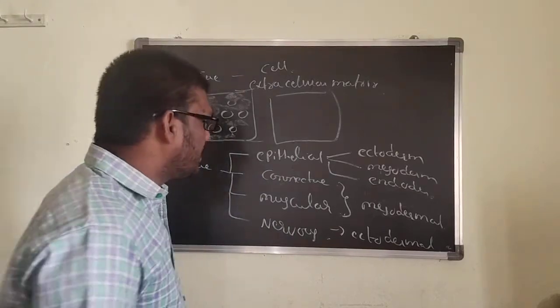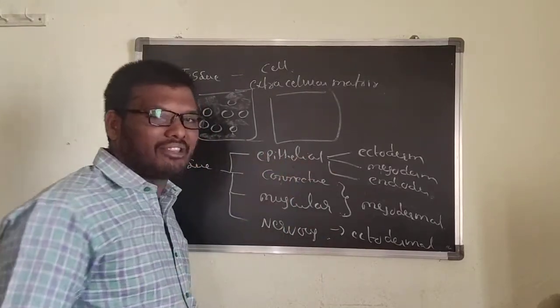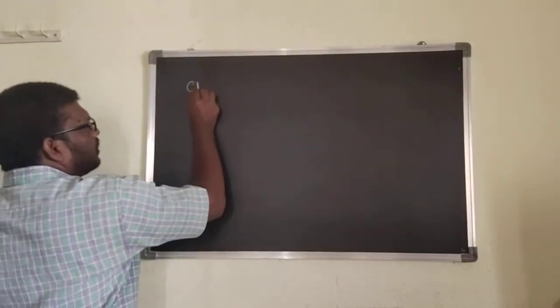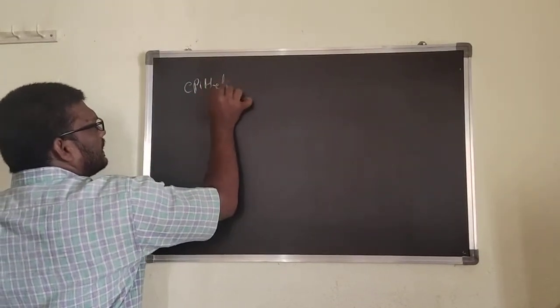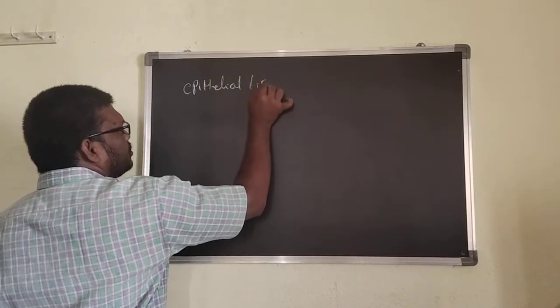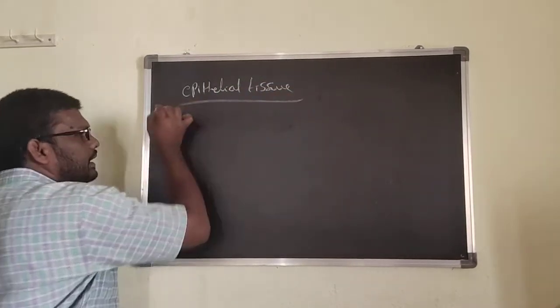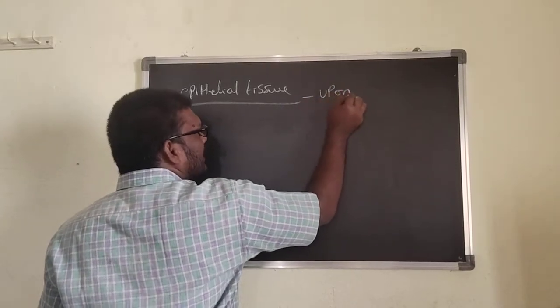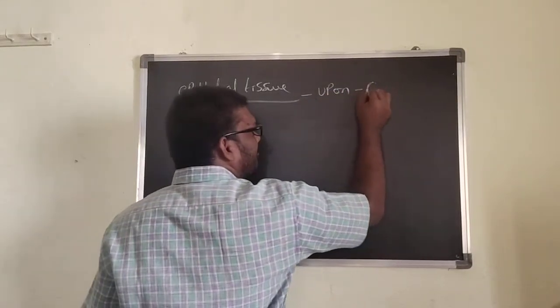Now first we will go for the characteristics of the epithelial tissue. Epi means upon, thelial indicates covering.